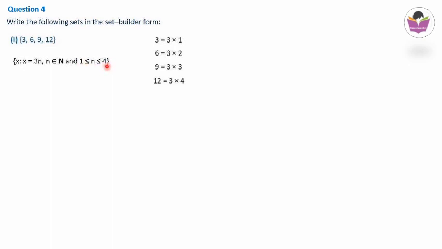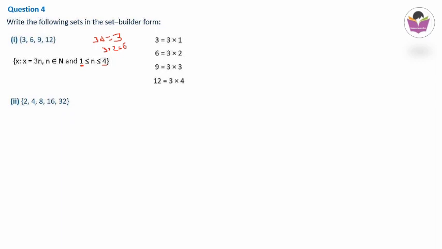If you put n as 1 in 3n, we get 3. Likewise 3 into 2 gives 6. That is the way we identify the elements. So from 1 to 4 only we have to take.